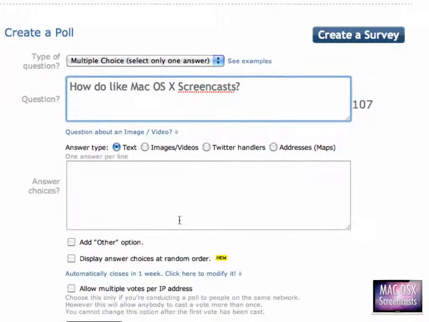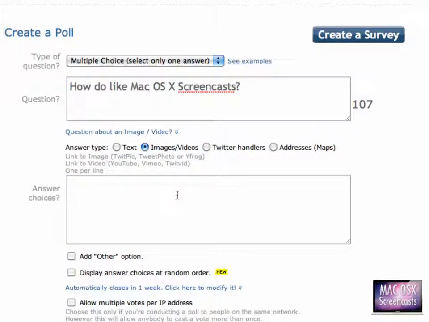Now, the cool thing about this service is, if you select answer type, images or videos, TwitPoll will grab photos from TwitPic, TweetPhoto, and YFrog, YouTube, Vimeo, or TwitVid videos, and embed those videos in the answers. So when the people see the poll, they will see a picture instead of a link to TwitPic, which is very cool. Now, in my case, I don't have any photos to share.